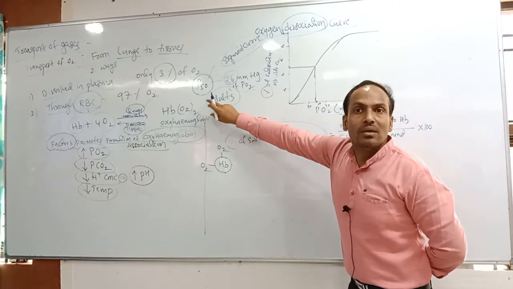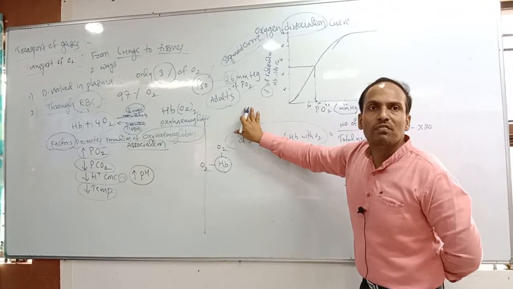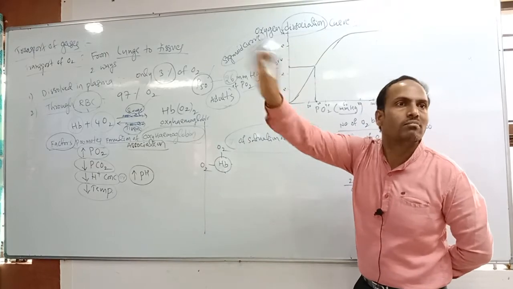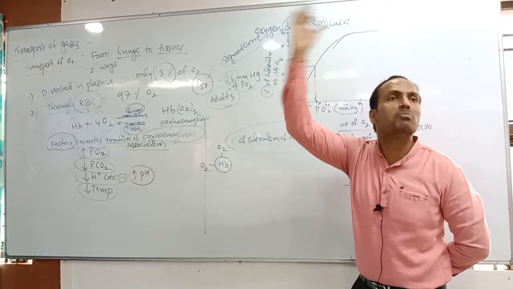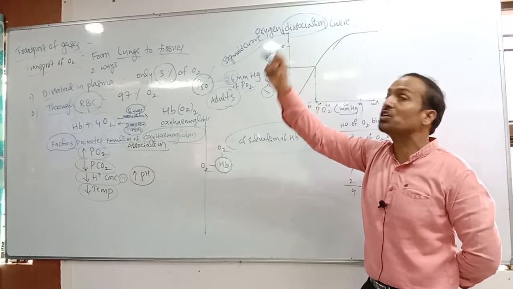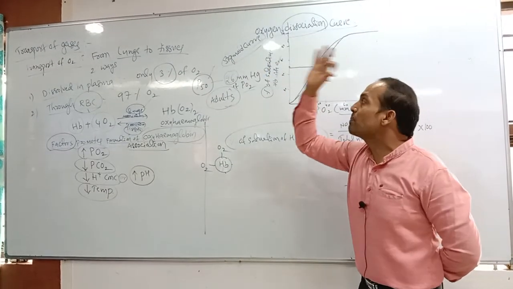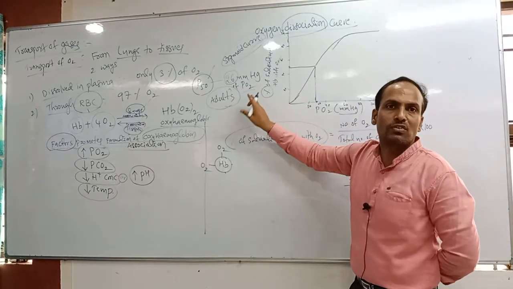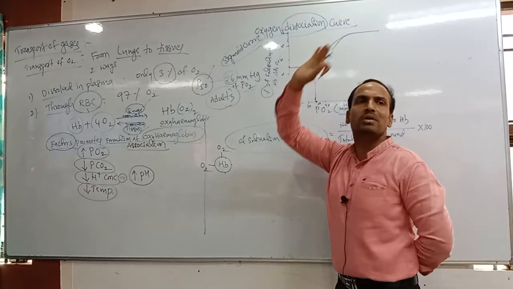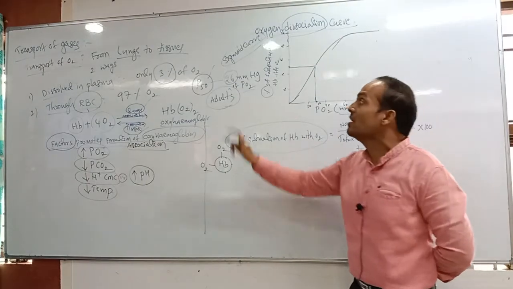Did you get my point? What is P50? P50 does not mean partial pressure of 50. P50 means the percentage of saturation of hemoglobin. How much percent of saturation? 50%. 50% saturation of hemoglobin occurs at which partial pressure of oxygen? 26 mmHg of partial pressure of oxygen only.